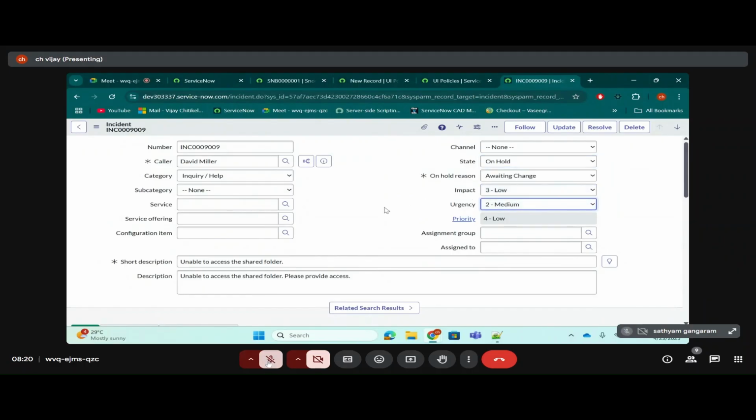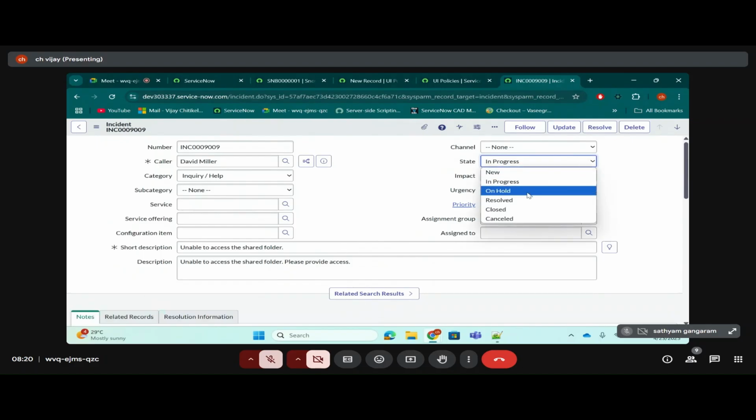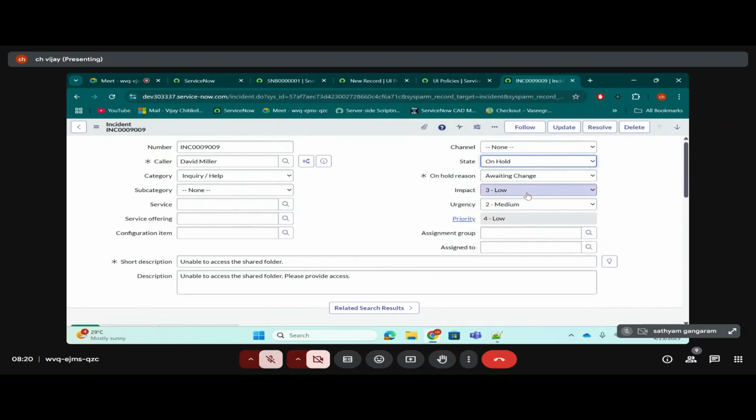Now the customer is coming to me and they're telling me, I don't want this validation. Can you please disable this? Did you understand what I'm trying to say here? Yes, validation in the incident form. When the state is selected as on hold, then only the on hold reason should be visible and mandatory. Now the customer is telling me, hey, I don't want this validation. Can you disable it for me? Then what will you do?